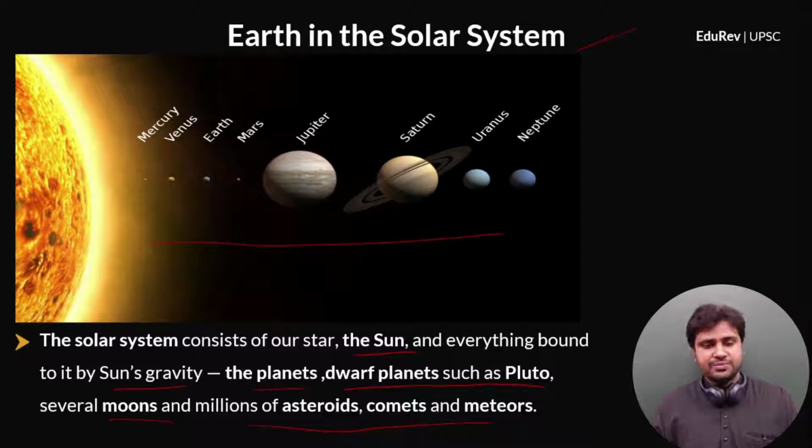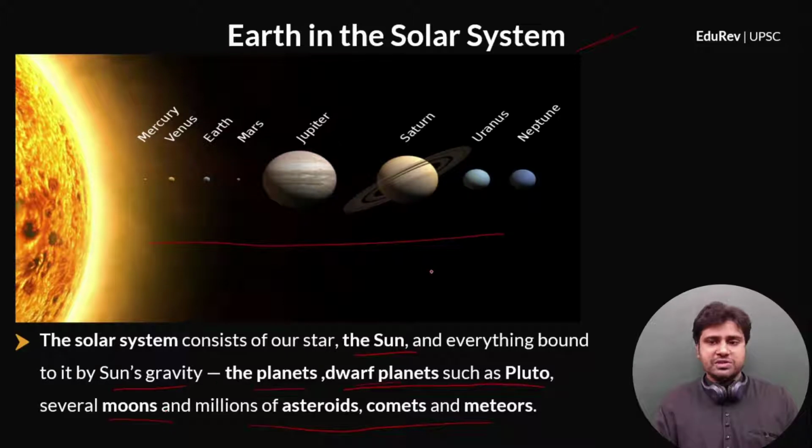As simple as that. Now, there are 8 planets: Mercury, Venus, Earth, Mars, Jupiter, Saturn, Uranus, and Neptune. And we also have dwarf planets such as Pluto. What do you mean by dwarf planet? A tiny planet or mini planet. Now, Pluto is very small. It cannot be considered as a full fledged planet. So, it is a dwarf planet or mini planet.